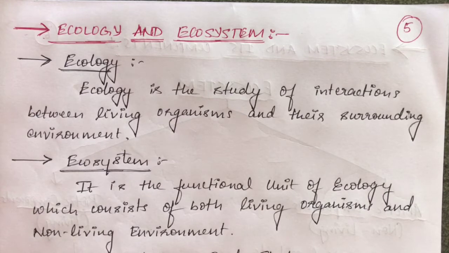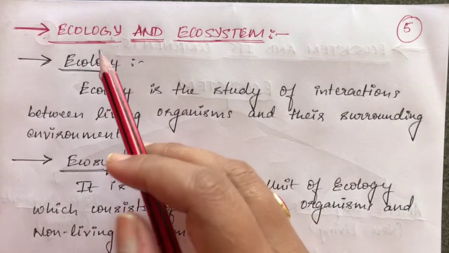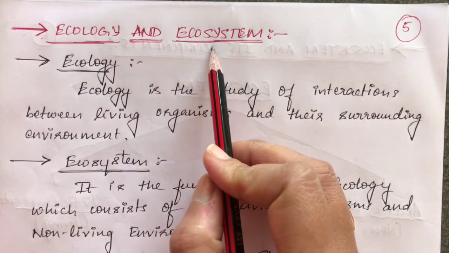In your last lecture, we had started with your first unit, that is environment and ecology. We had discussed various topics there, like what is environment, different definitions which will be helpful to us, and different spheres of the earth, that is atmosphere, hydrosphere, lithosphere and biosphere. Let us move further today in the topic, and we'll discuss today what is ecology and ecosystem.